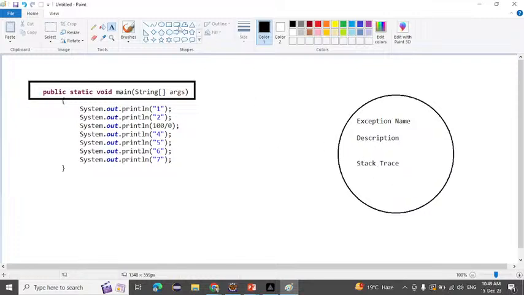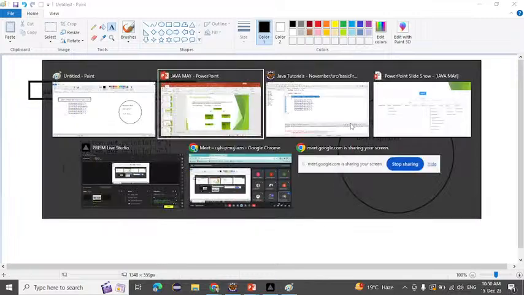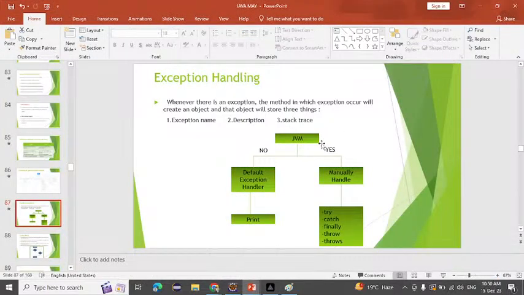Now what will happen now? Till now, the exception occurred in this line. One is printed, and after that the exception occurred. So what will it do? The method in which the exception occurred will create an object. So this method has created an object. What will it do? It will ask the JVM. Okay, this method will ask the JVM.